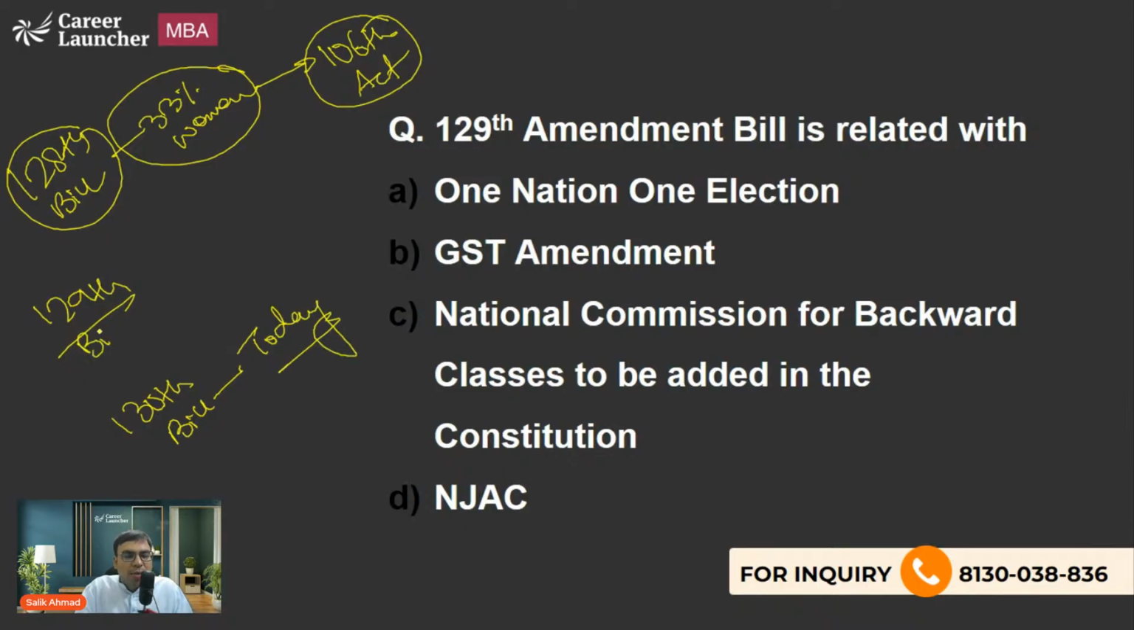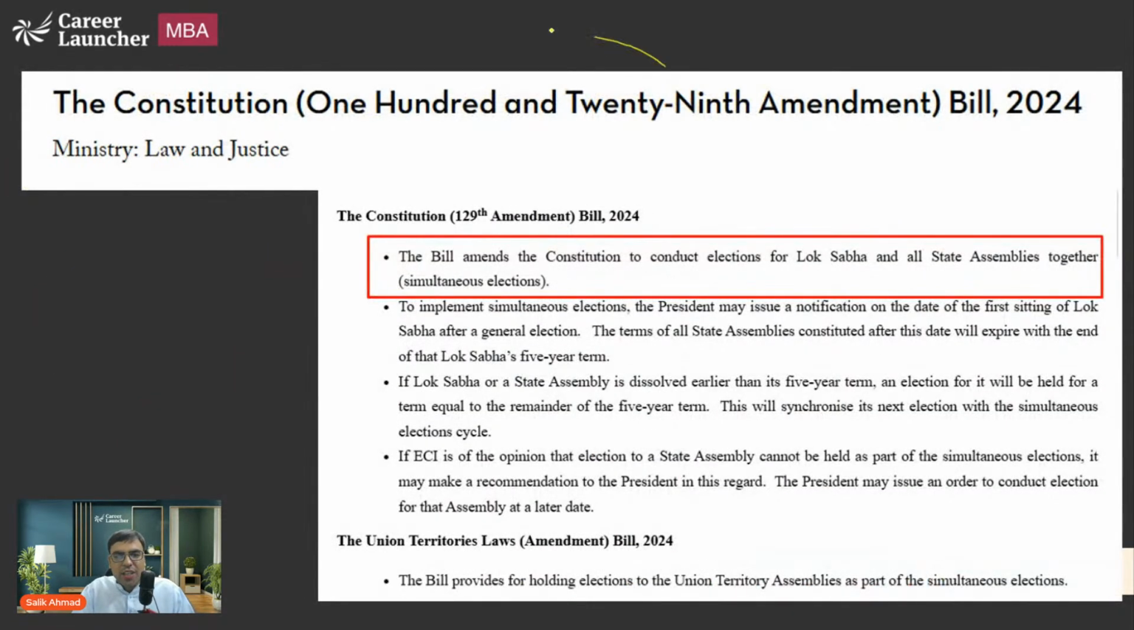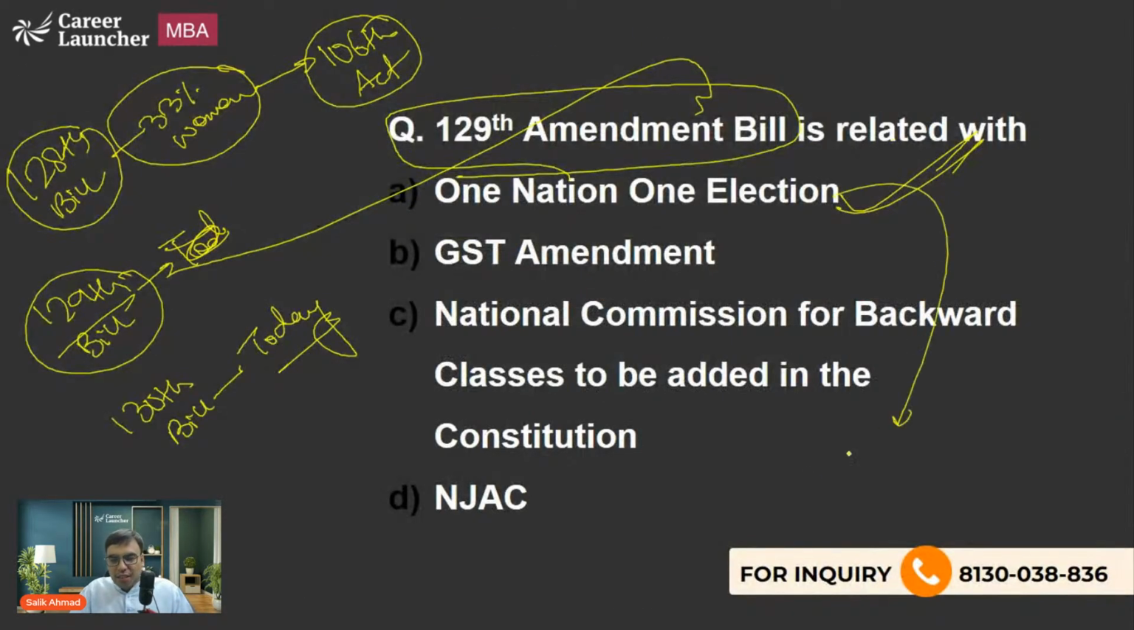But let's talk something about the 129th Amendment Bill, which has also not become an act. So what is this about? You have to tell me. It is also yet to become an act; the matter is still pending. And the answer to this question is one nation, one election. Okay, A is the right answer. Also known as simultaneous elections.